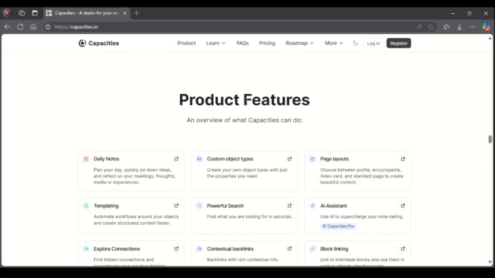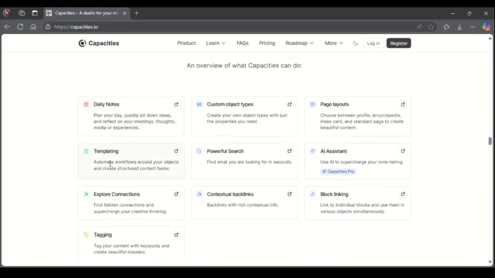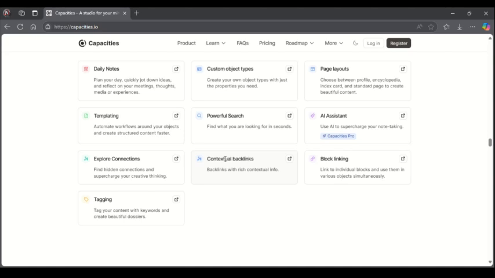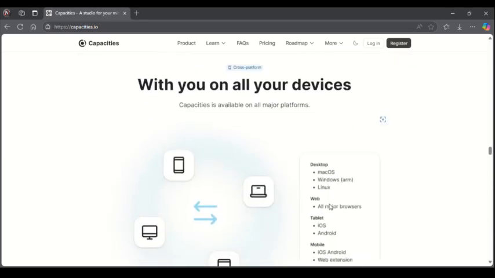These are the product features right here. You have a daily note, an overview of what Capacities can do. Yeah, I've been waiting for this. Thank God I figured it out before I end the video. This is the features page. It's time to get a daily note from the website. You also gain access to templates, explore connections. You also gain tagging. You have this as well, mentioned earlier. You also have powerful search, mentioned earlier. Also custom object types. You have page layout, AI assistance, and block linking. They are all mentioned, which is super cool.